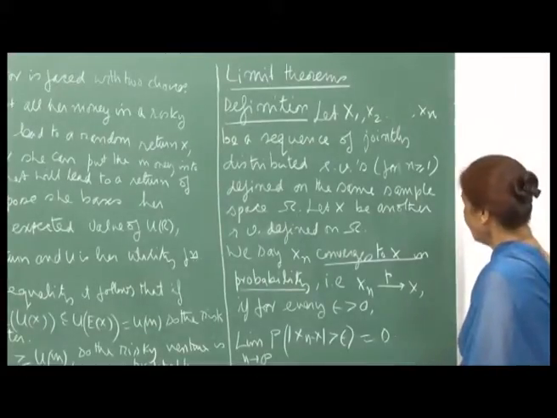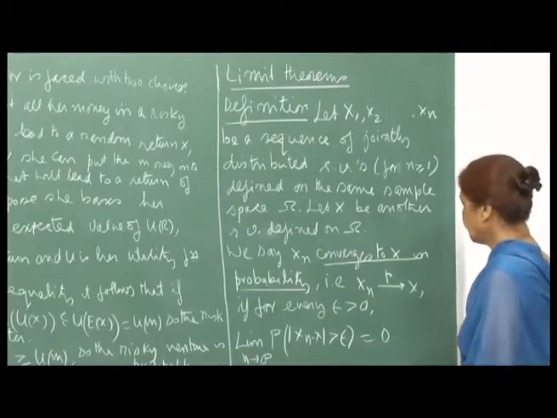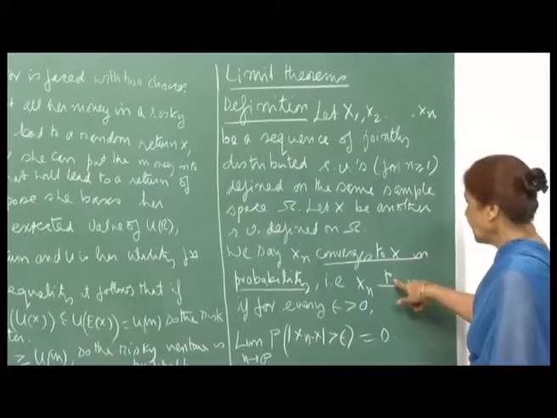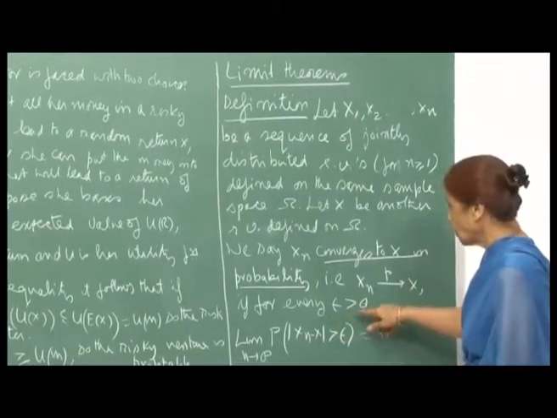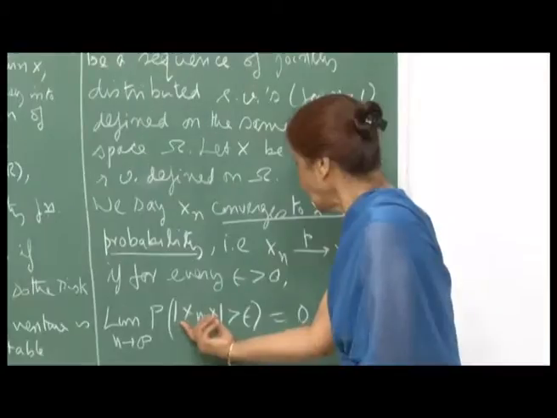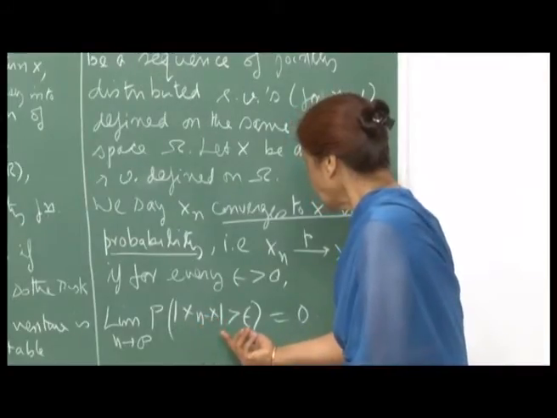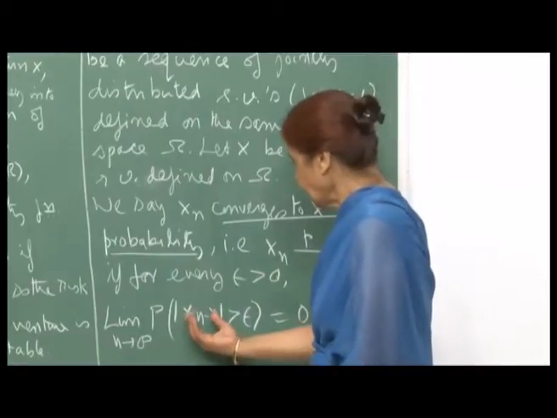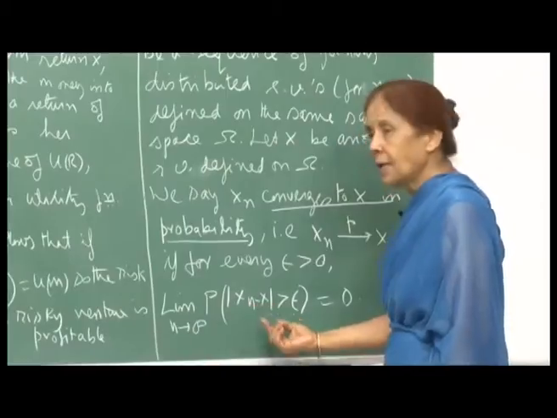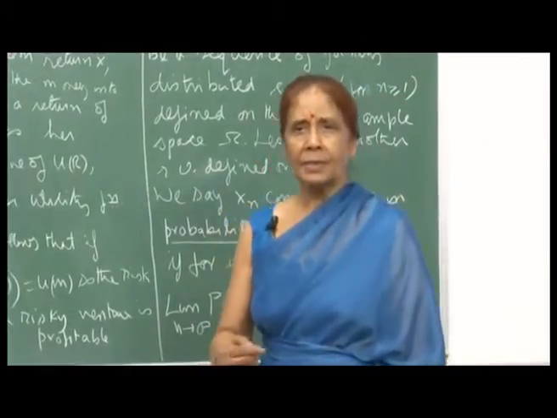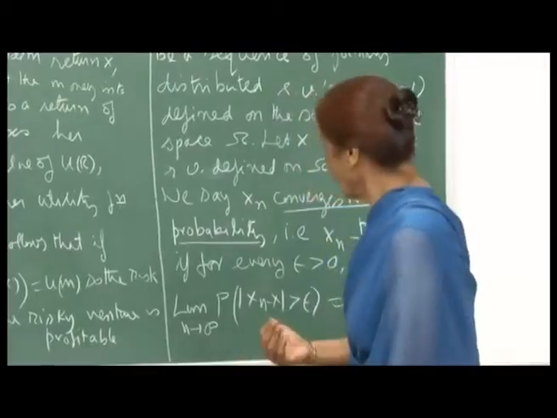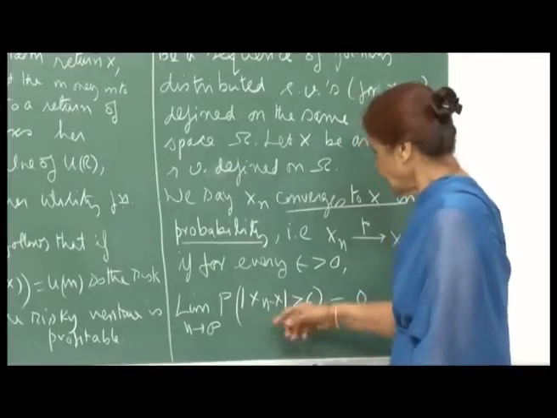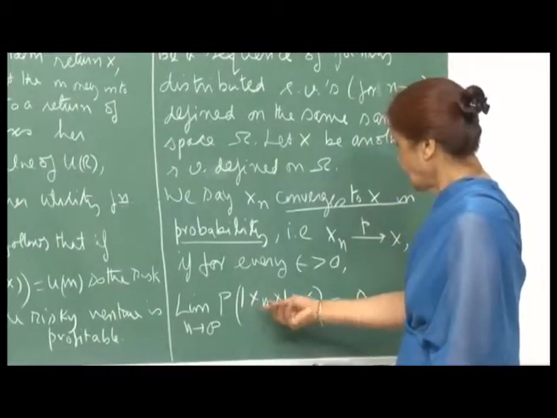Then we say that x n converges to x in probability. The notation is that x n goes to x in probability if for every epsilon greater than 0, the limit of the probability that the absolute value of x n minus x is greater than epsilon converges to 0. In other words, in probability the random variable x n is converging to x. Please understand, this is different from the usual concept of limit, where the p is missing, where you say that in value x n is converging to x.